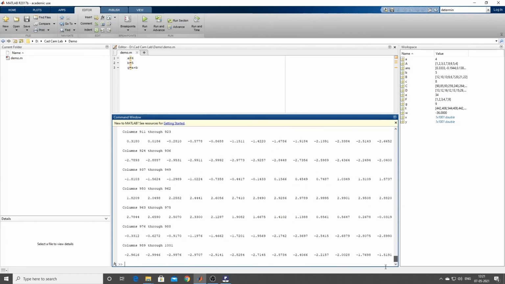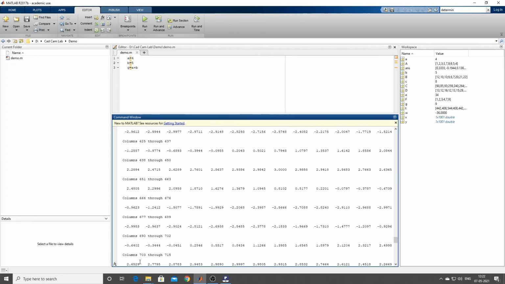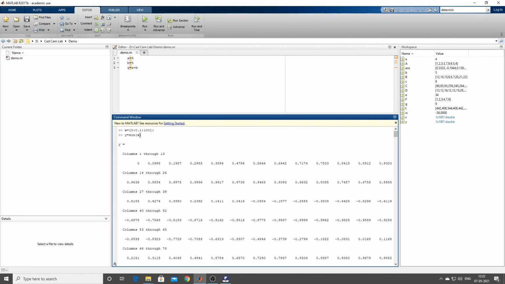Now if you want to see the results, that means suppose say you want to plot and see, okay, that option I'll define later. So how do we find out sine, cos, etc.? So you just have to type sine of, that's it. You can see sine of x, cos of x, etc. Is it okay? Now suppose say I want to do sine square x or sine x square.